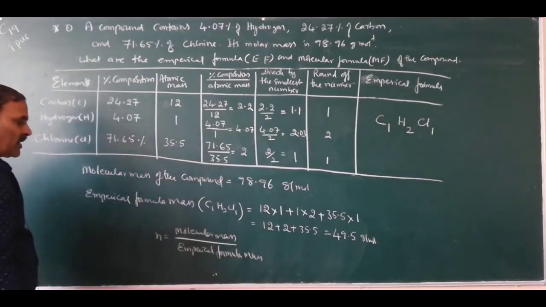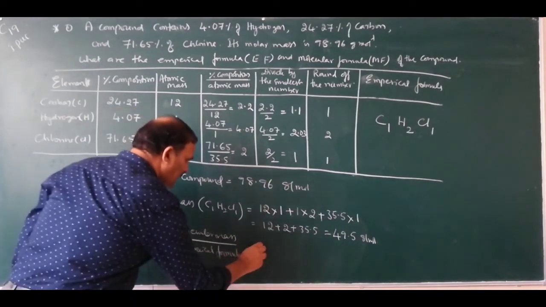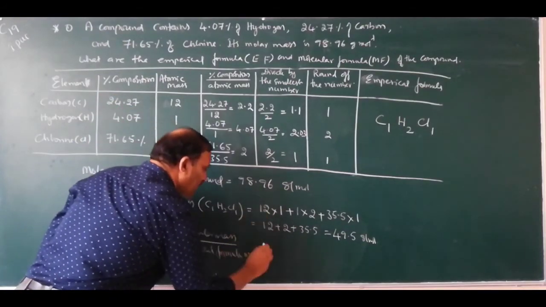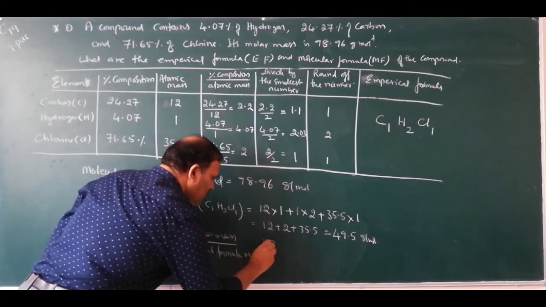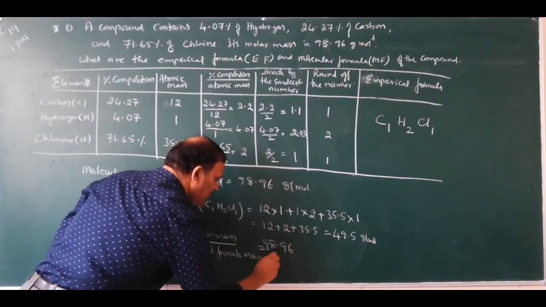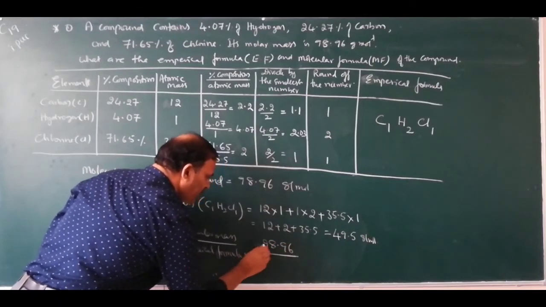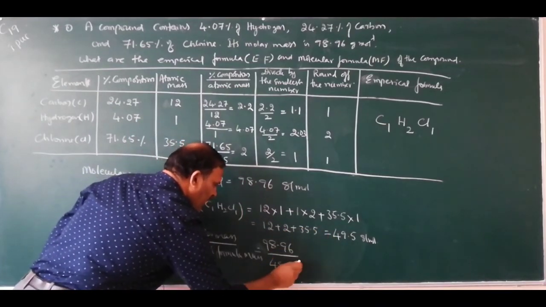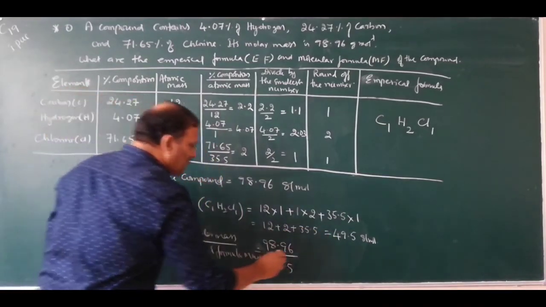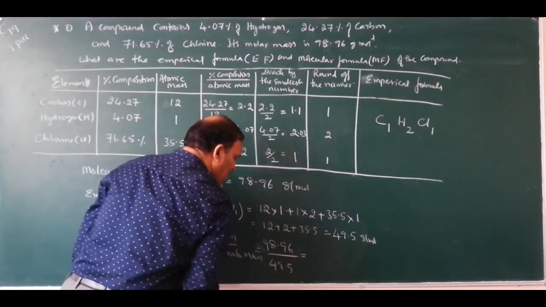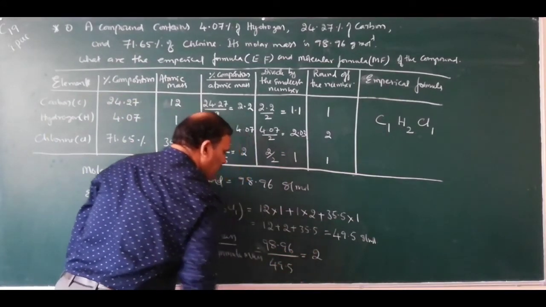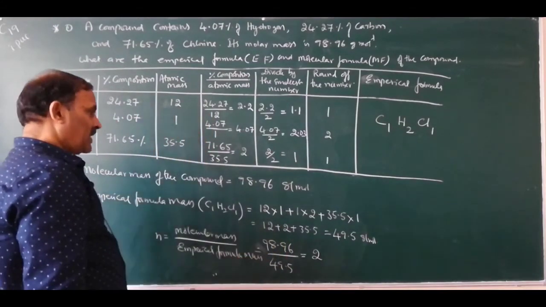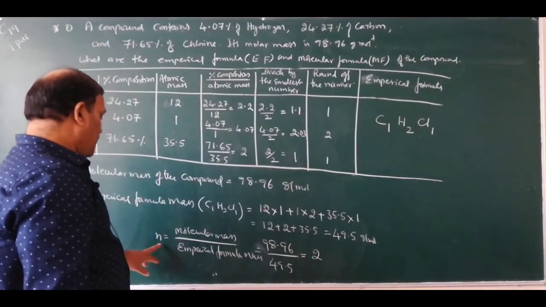Molecular mass divided by empirical formula mass, that is equal to, what is the molecular mass? 98.96 divided by 49.5. This is around 2. This is approximately equal to 2. And so this is N.